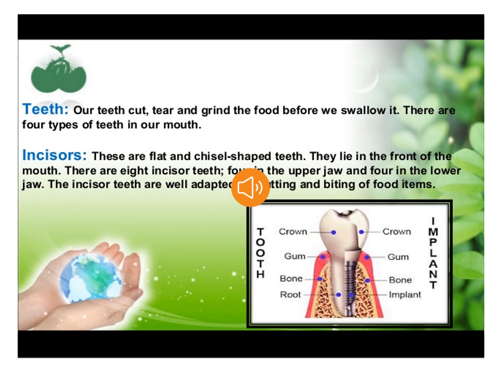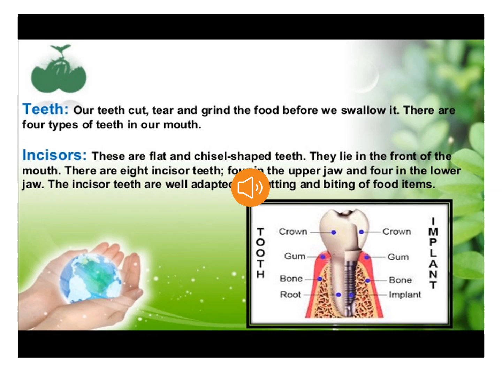Now, before learning about the next component of the digestive system, we should know more about our teeth. What are the different types of teeth we have? What is the number of teeth we have? What are the functions of teeth? So let's study. Broadly, we classify our teeth into 4 types. First is incisors, second is canines, third is premolars, and fourth is molars. Now, what are incisors? Incisors are the flat teeth located in the front. And the function of incisors is cutting and biting the food.